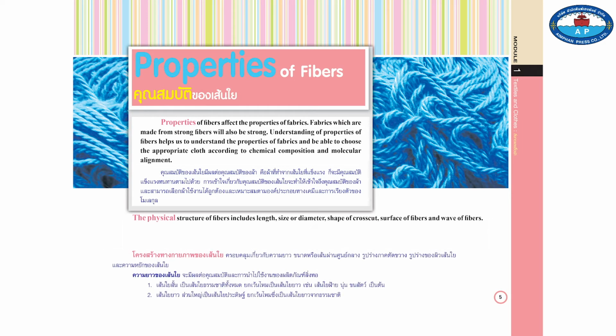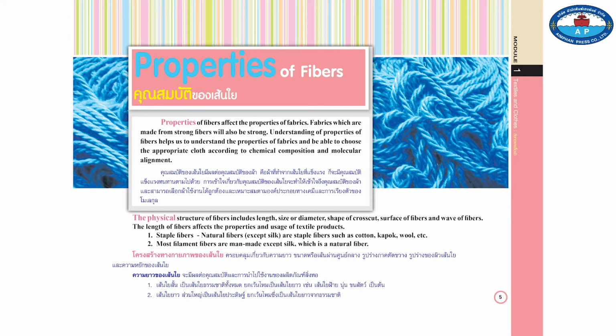Physical structures of fibers include length, size or diameter, shape or crosscut, surface of fibers, and wave of fibers. Length of fibers affects the properties and usage of textile products. 1. Staple fibers. Natural fibers except silk are staple fibers, such as cotton, kapok, wool, etc. 2. Most filament fibers are man-made, except silk, which is a natural fiber.